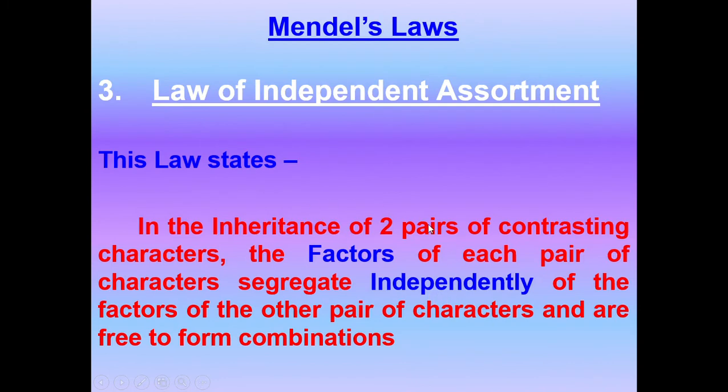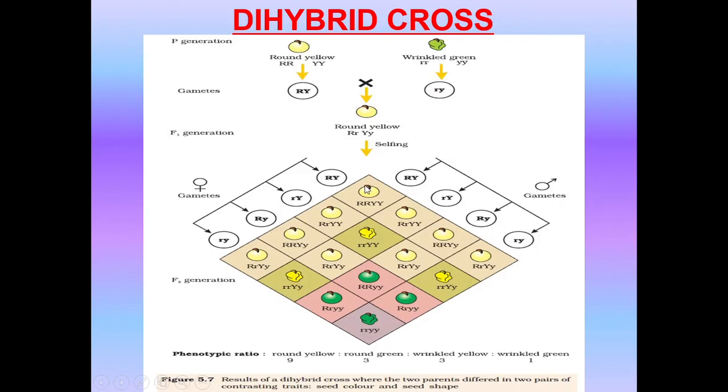In the inheritance of two pairs of contrasting characters, the factors of each pair of characters segregate independently of the factors of the other pair of characters and are free to form combinations. What do we understand by this? If you look into capital R and capital Y, RR is independent of YY. When you have a heterozygote like this, capital R small r is independent of capital Y small y, and they will form combinations to give you round and green.